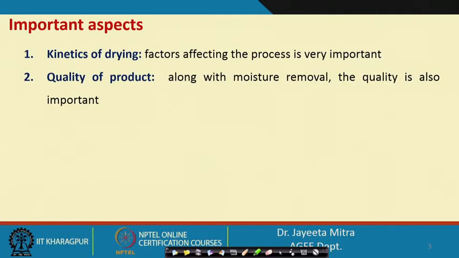Those may get damaged if they are exposed to very high temperature. That is why sometimes a product in the initial stage, when moisture is high, requires a different temperature level, and when the moisture has been reduced, then a different temperature or even altogether a different mechanism you may use.